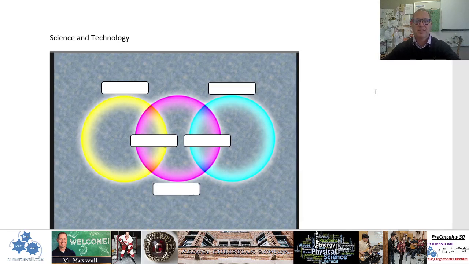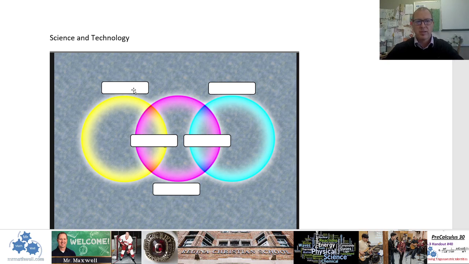Let's move to this, science and technology. So science and technology are different. They are two different terms, but they are interrelated, as you'll see in a moment. Science is the study of how things work and how things interact, just basically for the sake of knowing about them so we can have a deeper understanding. Technology is applying scientific principles in order to create something new or to help our lives in some way.